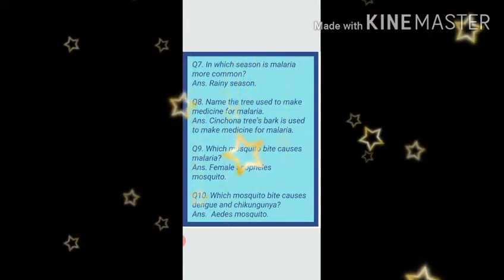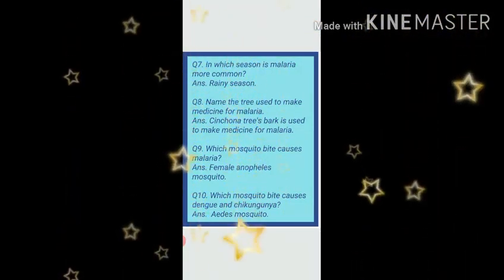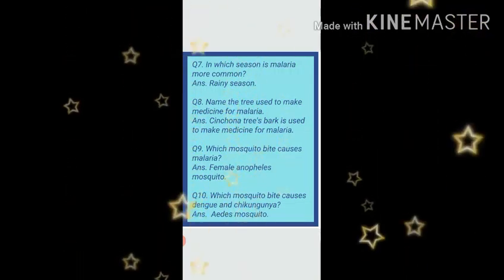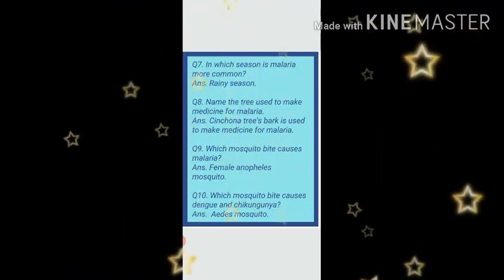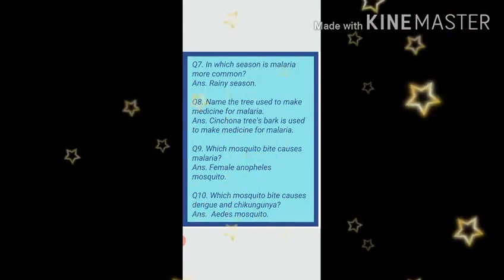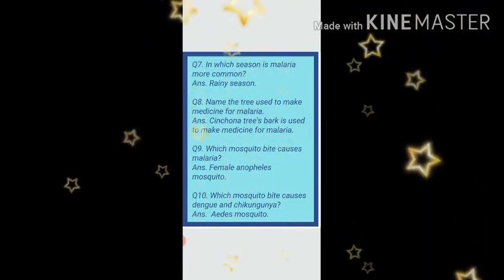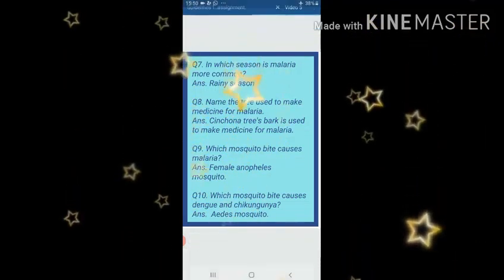Answer is cinchona tree's bark is used to make medicine for malaria. Number 9. Which mosquito bite causes malaria? Answer is female Anopheles mosquito. Number 10. Which mosquito bite causes dengue and chikungunya? So name of this mosquito is Aedes mosquito.